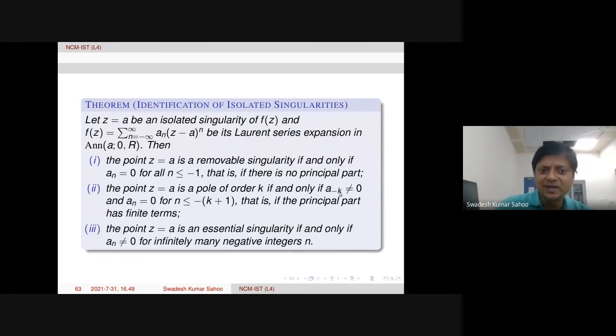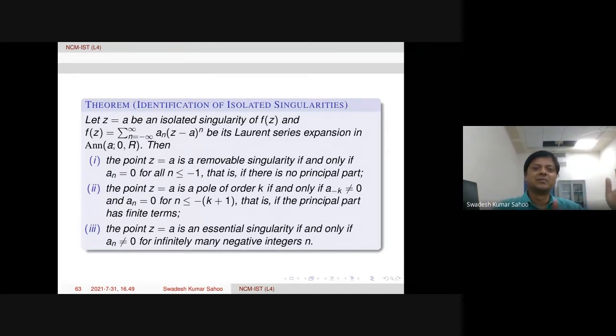Now, essential singularity, what is the nature? From the Laurent series expansion, the point z equal to a is an essential singularity if and only if a n is non-zero for infinitely many negative integers. That means in the principal part we have infinitely many terms. Sorry, the principal part is on the left-hand side. Okay, the principal part will have infinitely many terms.